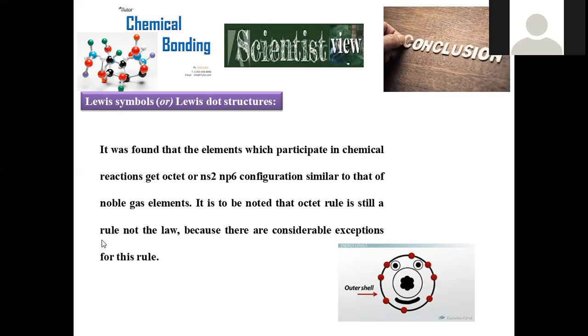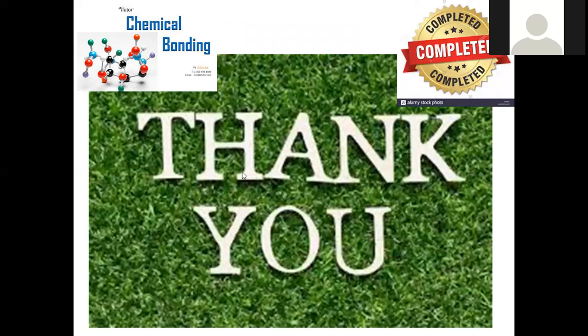There is a distinct boundary between rule and law. Rule means most things can adopt it. Law means we compulsorily have to obey it. So this will be the conclusion for the Lewis dot symbol or dot structure.